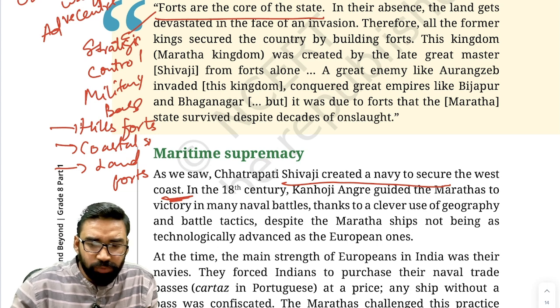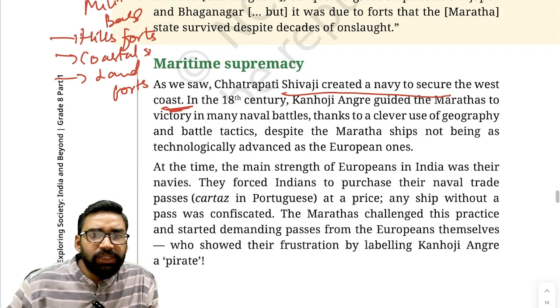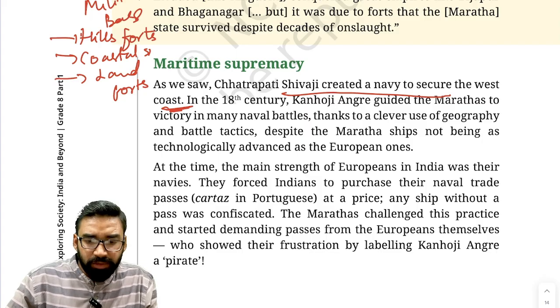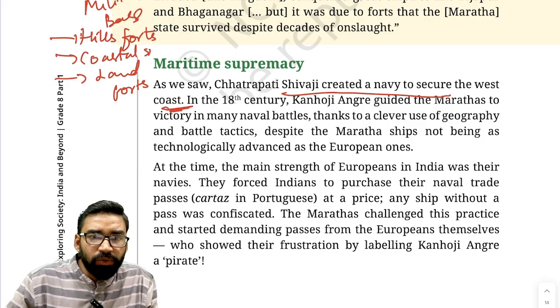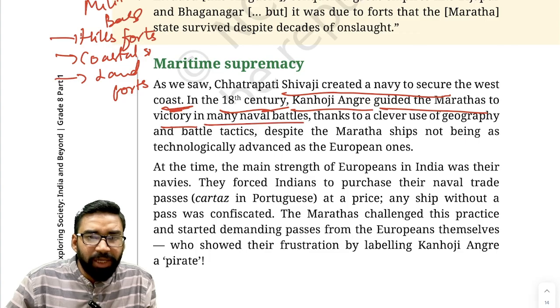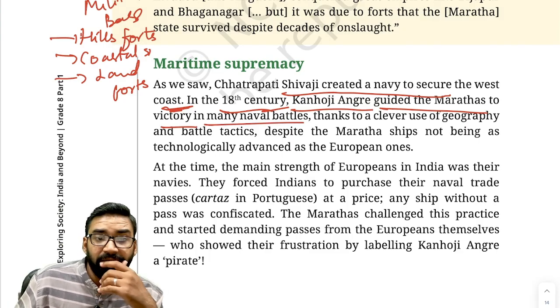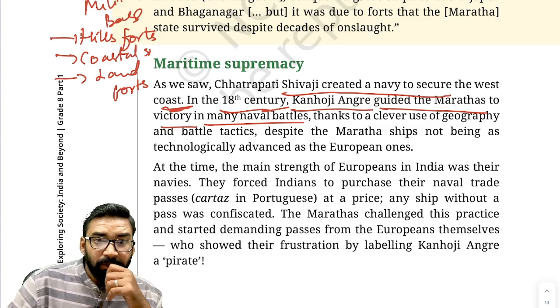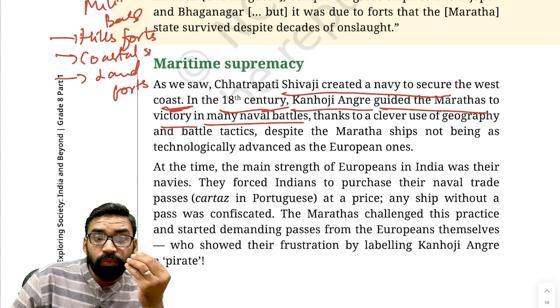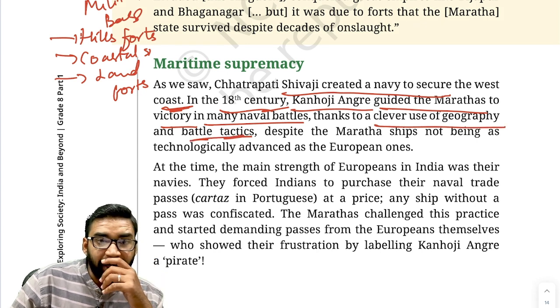Now, maritime supremacy. As we have discussed, Chhatrapati Shivaji Maharaj founded the Maratha Navy so that he could secure the western coast. In the 18th century, Kanhoji Angre was the leader who guided the Marathas to victory in many naval battles, because Kanhoji Angre knew the clever use of geography and battle tactics.